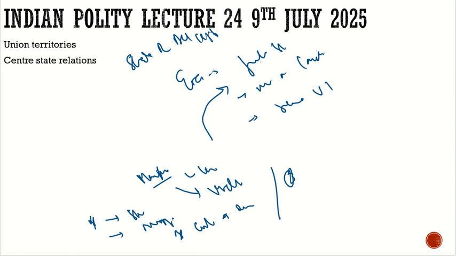So now let's see what can be the solution for Delhi, because Delhi is the capital. We discussed that, like in USA, they have Washington, which is the capital there, and they have the central control there. But if we really discuss Washington and we discuss Delhi, there is a lot of difference between the two.